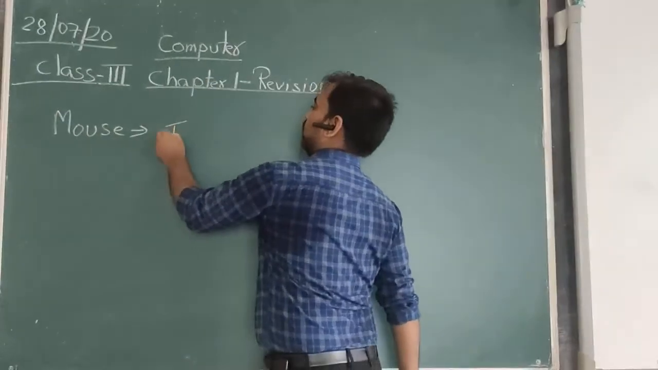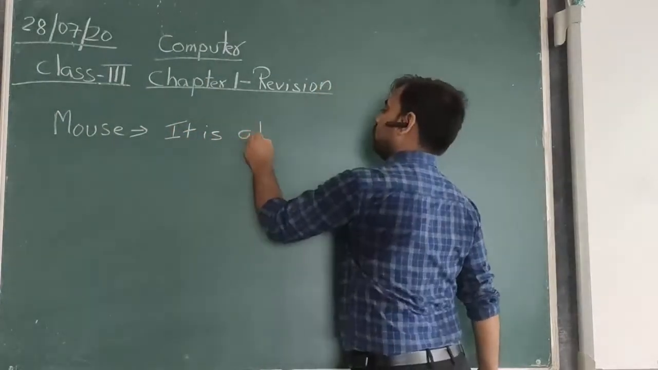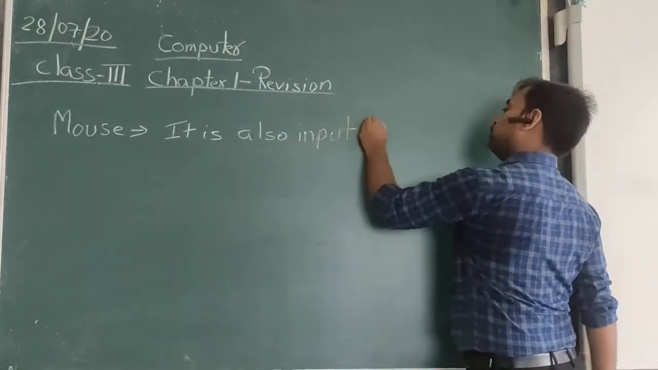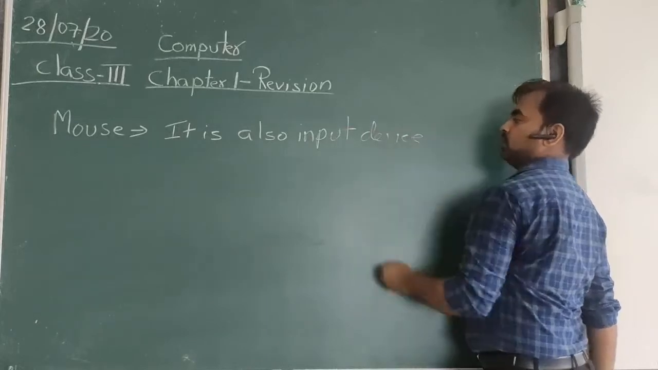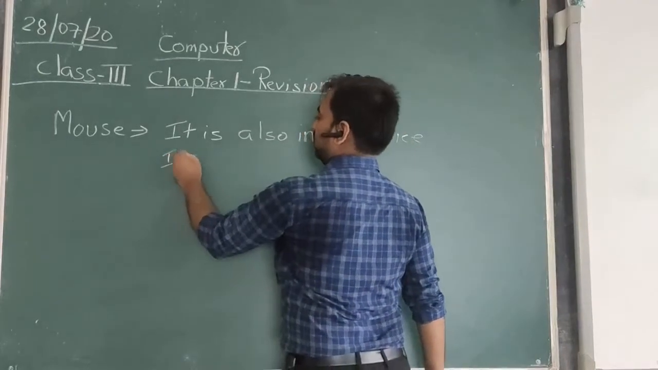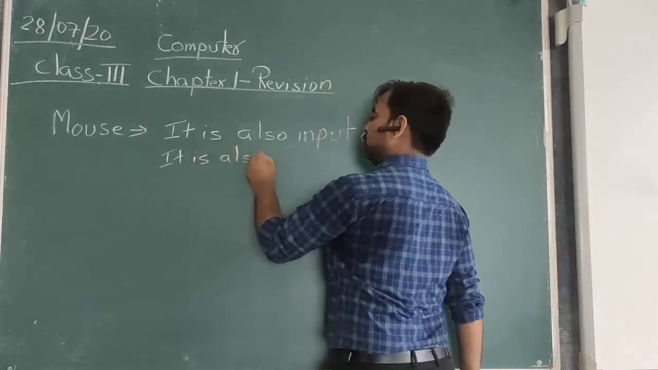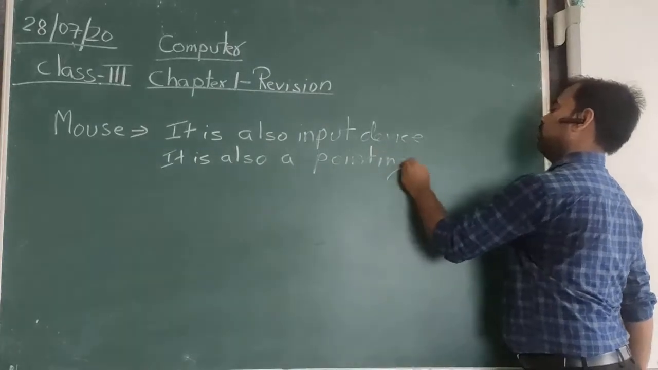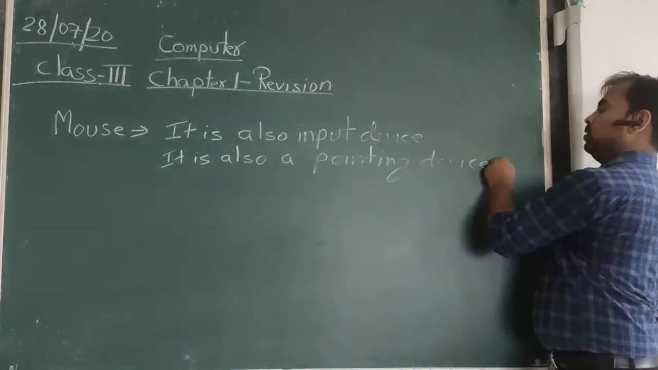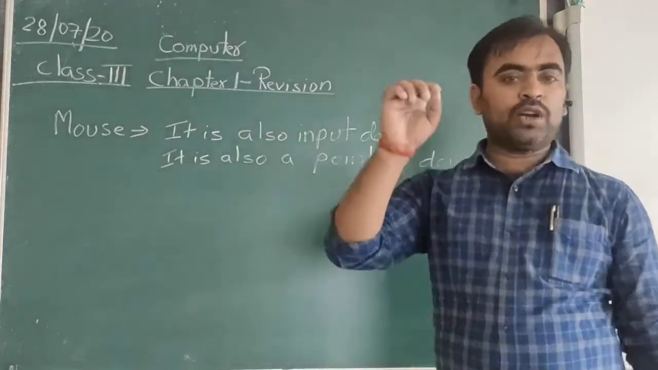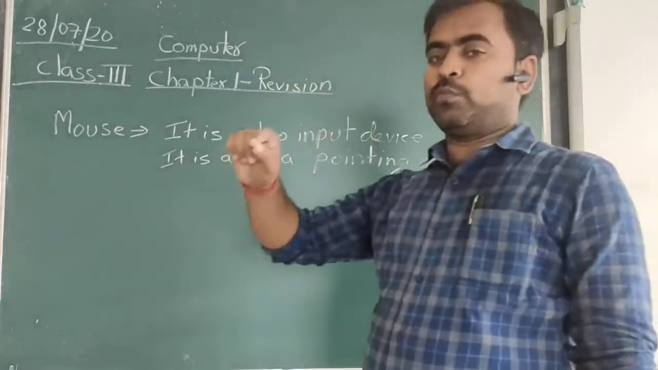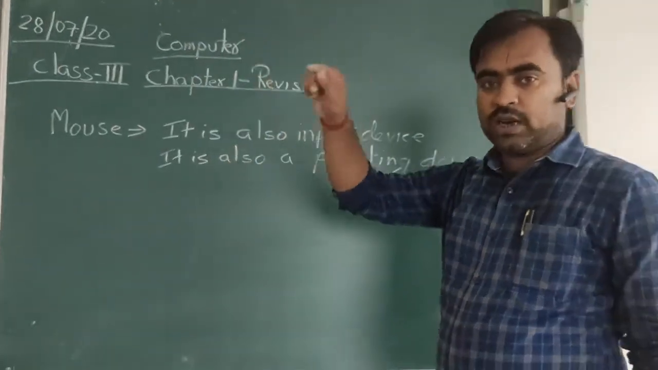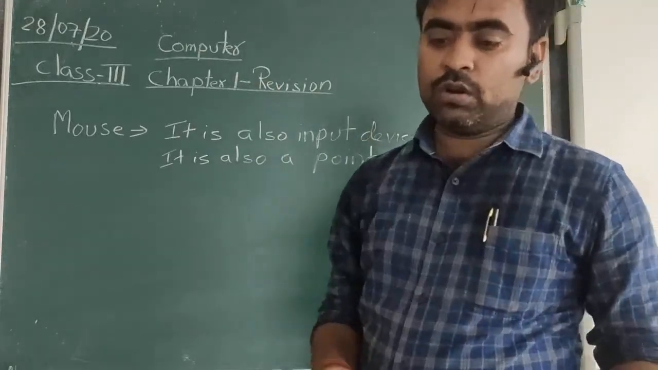The mouse is also one of the input devices through which we can give input. It is also a pointing device to point at things. Pointing means suppose you want to click on any point or you want to close the program, so you can directly take your mouse, go to the close button, and click there, and it will close.